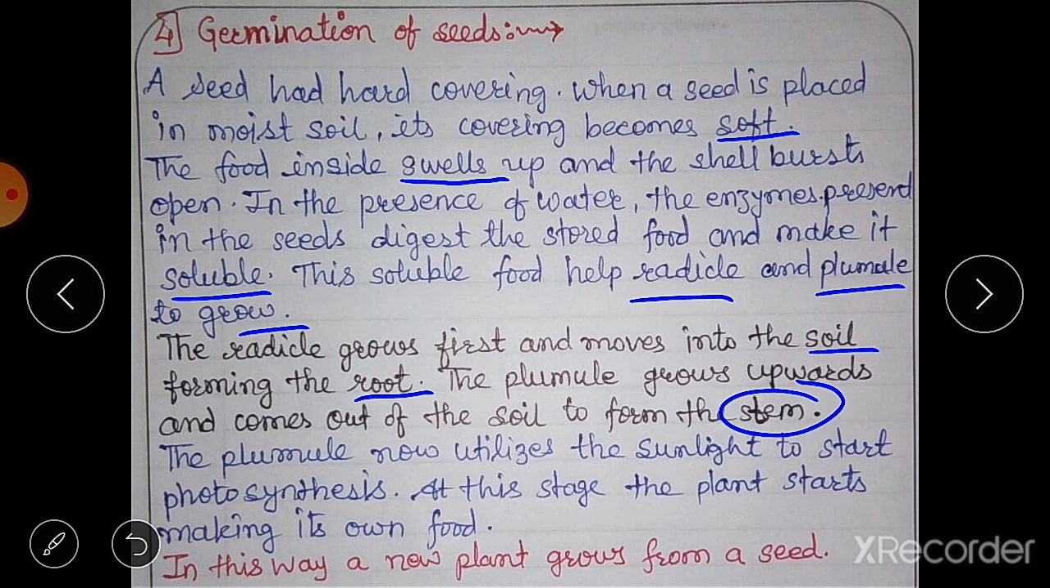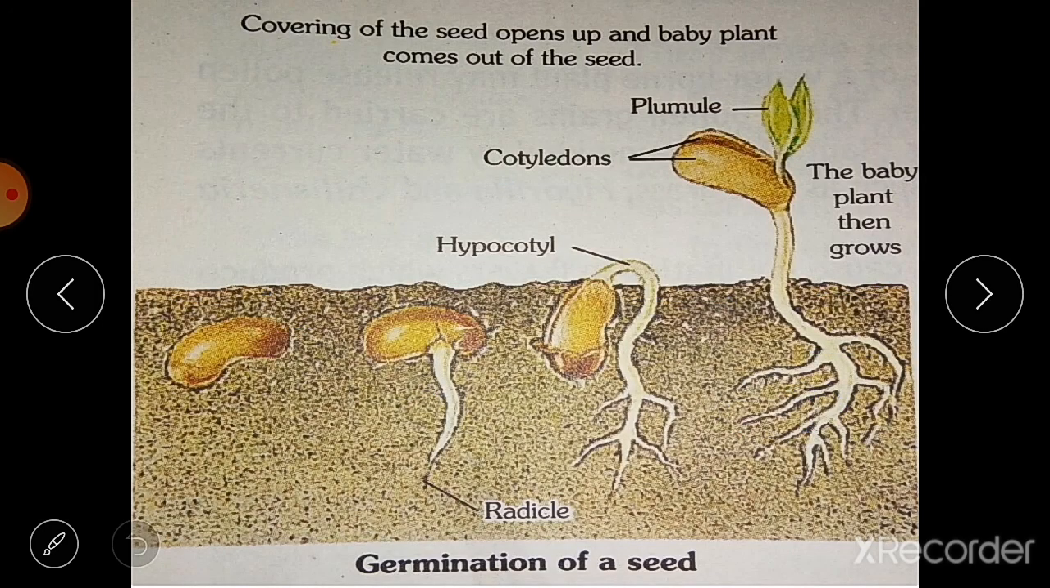So when this small sapling is there, or we can say the seed gets germinated, the shoot part or the stem part that comes out of the soil starts photosynthesis because leaves are there, and then it starts growing further. So in this way a new plant grows from a seed. You can see here, this is the seed. When it gets moisture in the soil, it gets germinated.